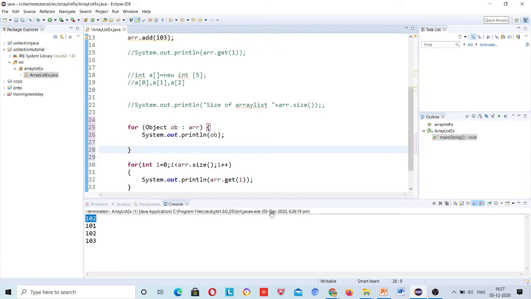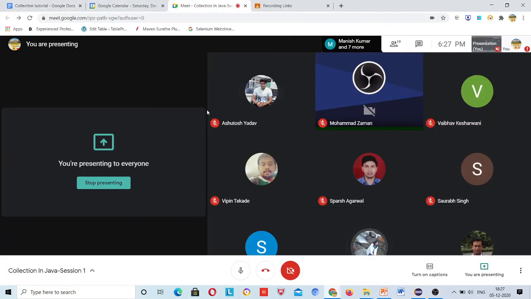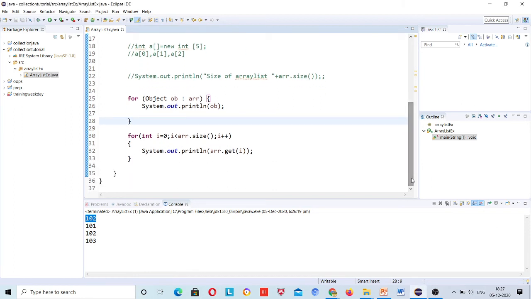Sir, Vandan sir. Yeah. Sir, can you please tell me, we are printing the element using get method. मतलब using get we are printing index wise data. Okay, so without get can we print the data?